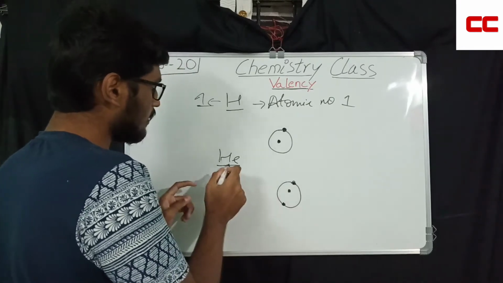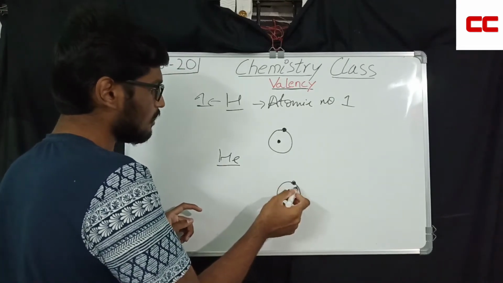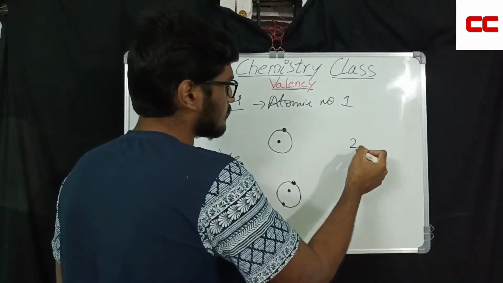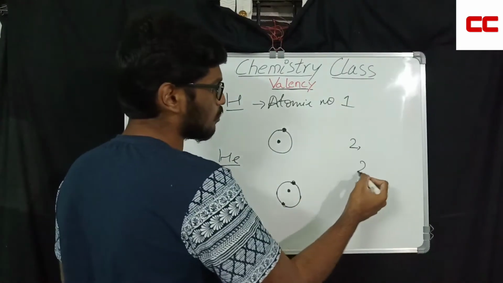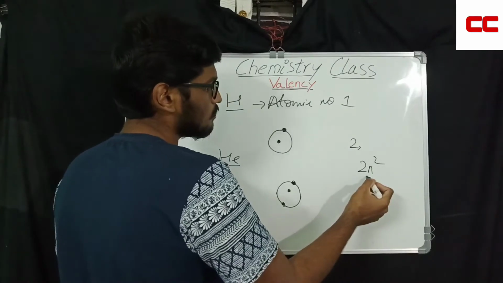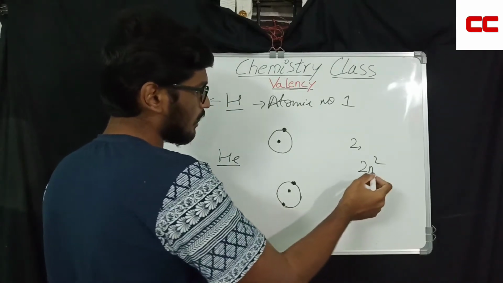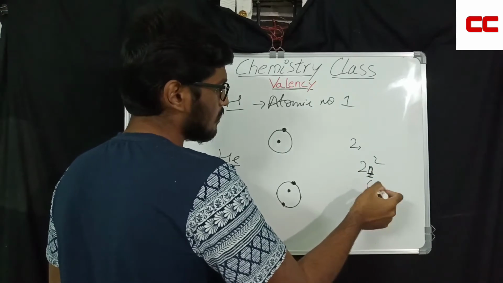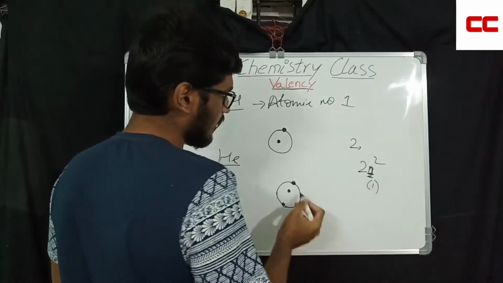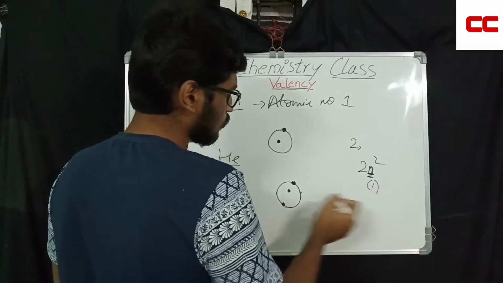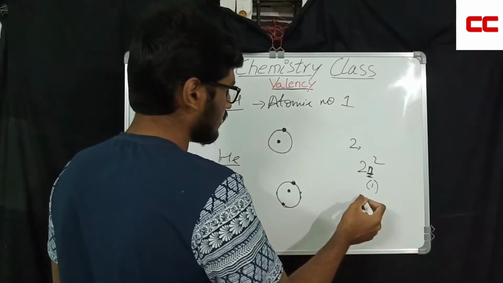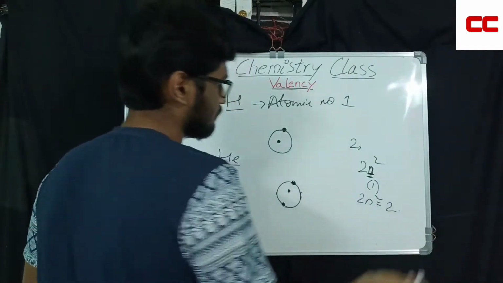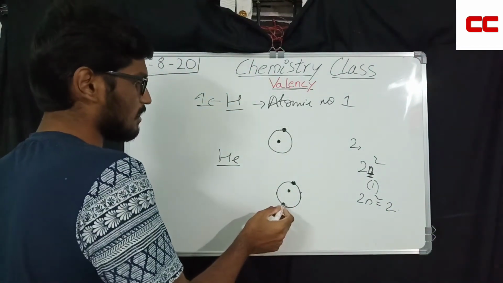And the octet is complete for helium, because in the first shell only 2 electrons are allowed. In the last class I told you one formula, 2n square. Here n is the integer, the shell number, and the K shell is the first shell. So 2 into 1 square, 2n square, that is 2. In the K shell 2 are present.